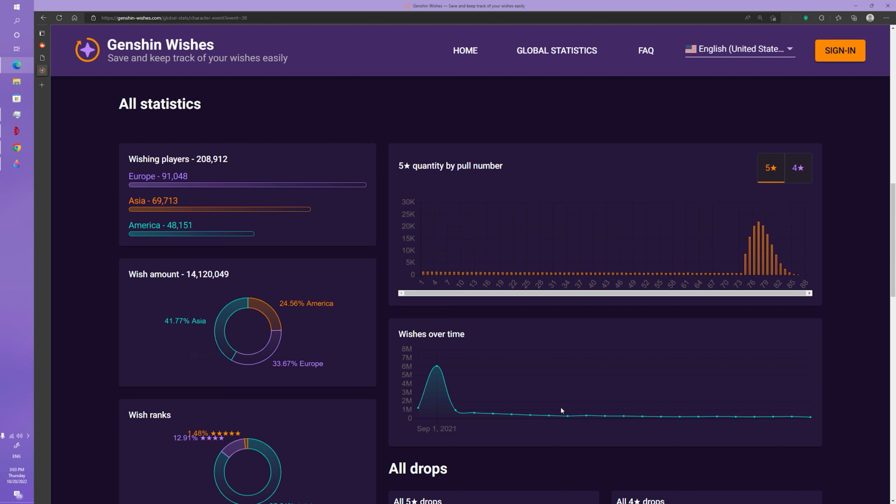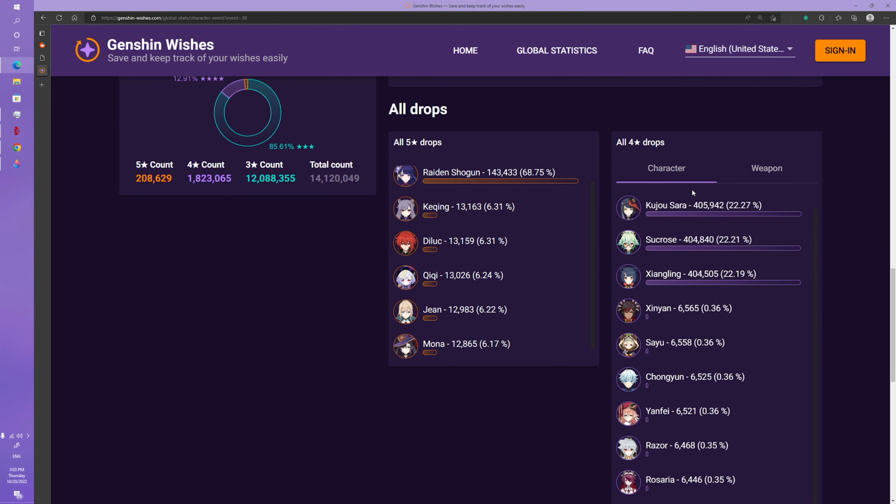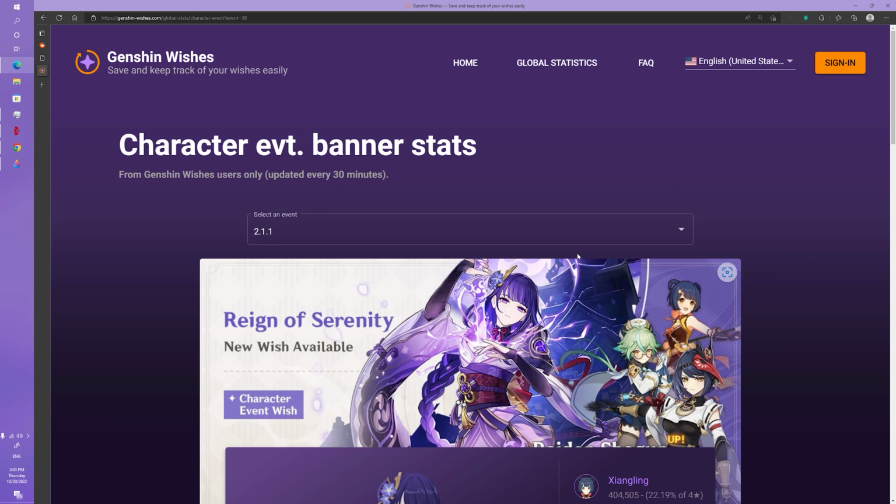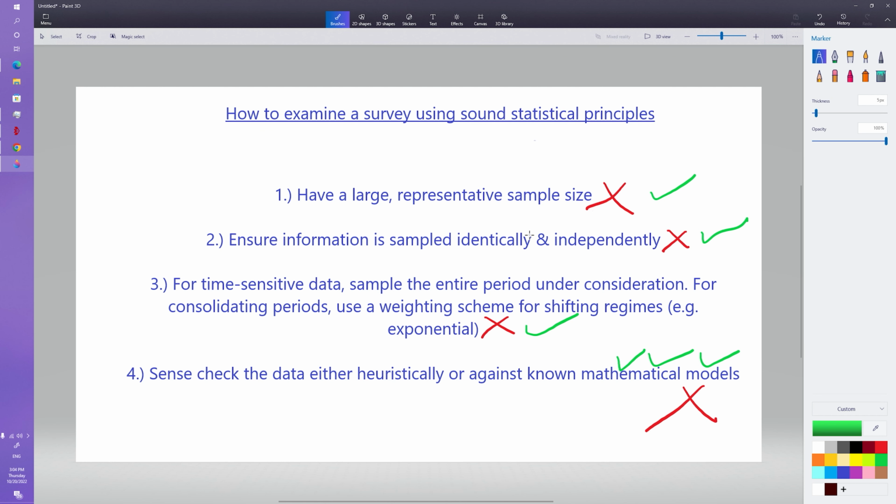You can break it down by geography, you can look at the pull rates of characters, the probability models, etc, and also how and when people pulled for it. So this is a very good example of a survey that does conform to most of the sound statistical principles.